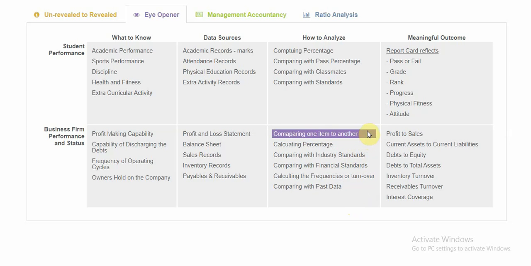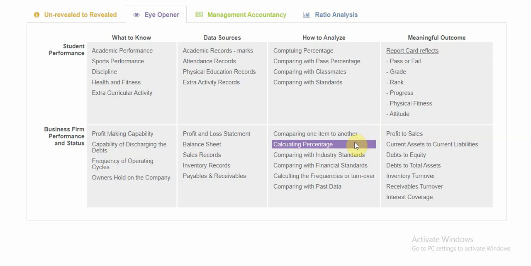One thing is we compare one item to another item. For example, if I say that I've received a profit of rupees 100, it makes some sense. But friends, if I say I've received a profit of rupees 100 for sales of 200, then that means more, right? It makes more sense than what I said previously. So if we compare one item to another, we will be able to derive more conclusions.